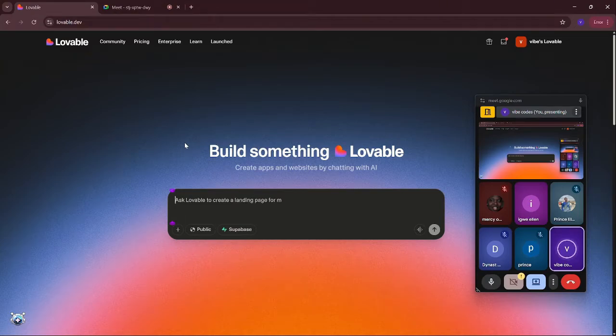Okay, once you create your account, at the top right here, you will see your name, right? So it means this is Vibe Codes Lovable. Of course, that is the email I use. So yours is going to be in your name.